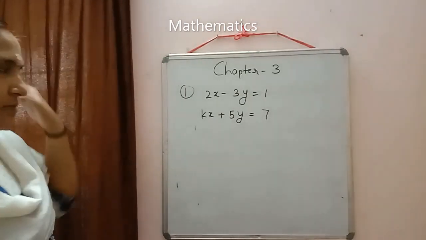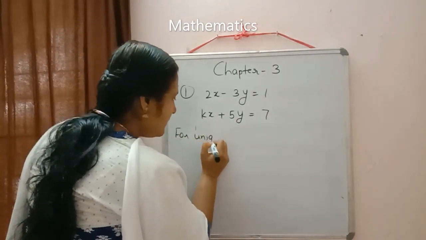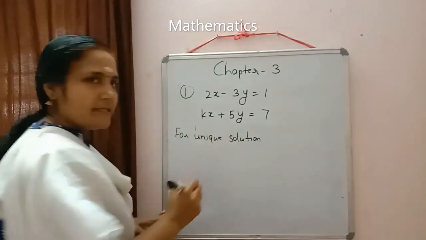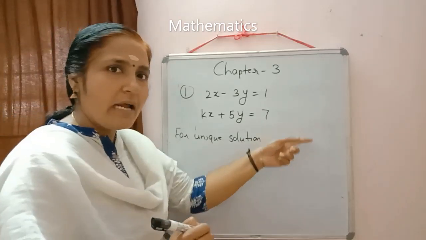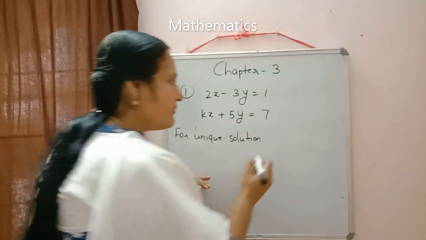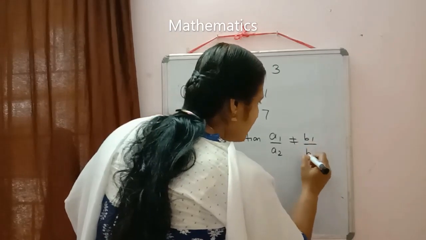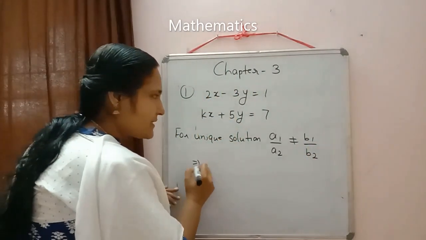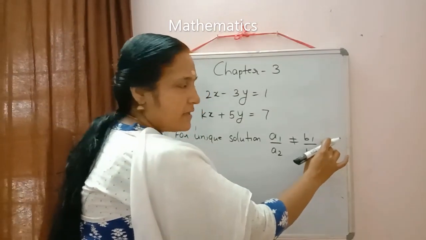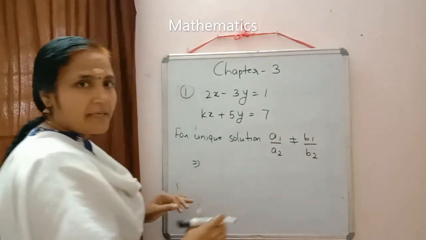How to solve this one? First write down the condition. For a unique solution, because if it is of 2 marks, you will get 1 mark for writing this concept, we have a1 by a2 not equal to b1 by b2. Now we will substitute the values. If it is of 2 marks, 1 mark is for this condition. That's why steps are important in maths, so write down in proper steps.